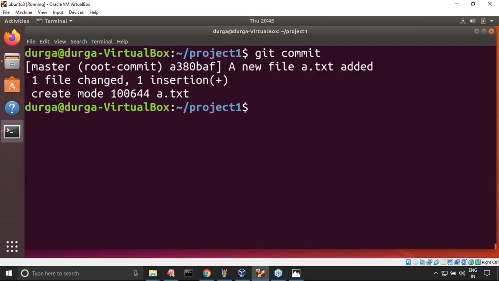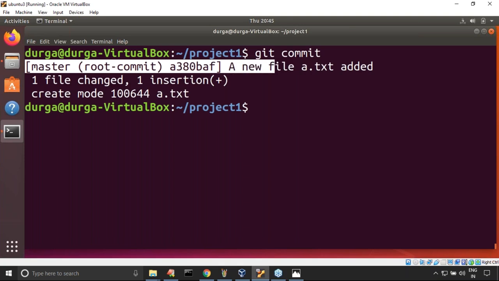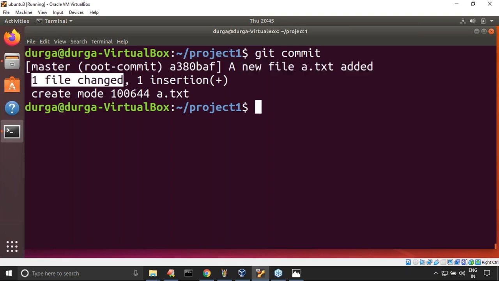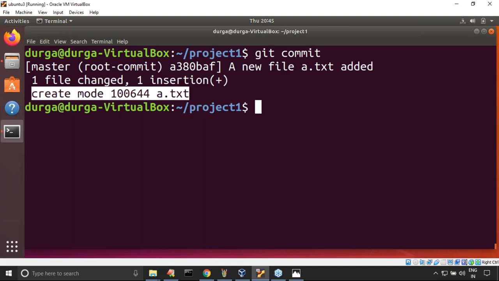Okay, now the git commit happens. A new file added. Something like one file changed, one insertion in the local repository, create mode. Are you getting it? Now it is already added.